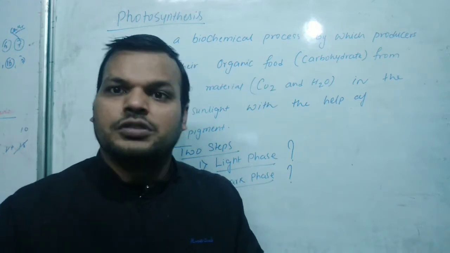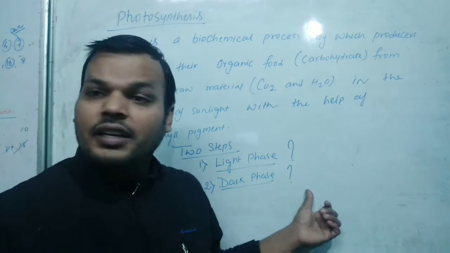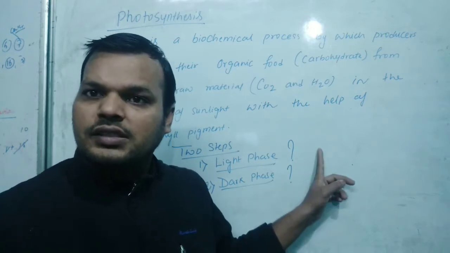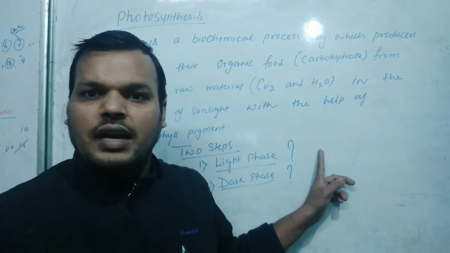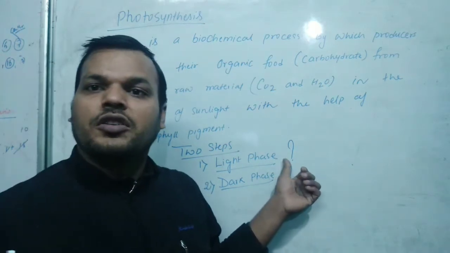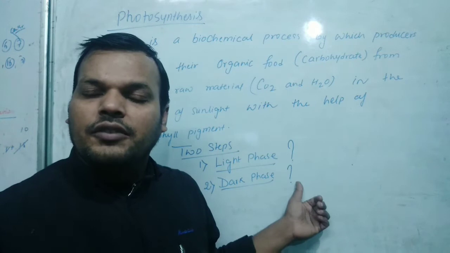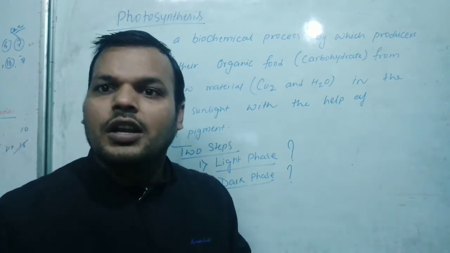But don't be confused that the dark phase will occur in darkness. Both phases of photosynthesis occur in the presence of light. The only difference is that in the light phase, absorption of sunlight will occur, but in the dark phase, absorption of sunlight will not occur.